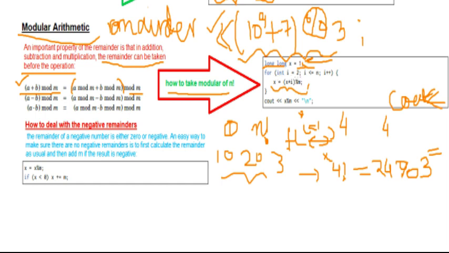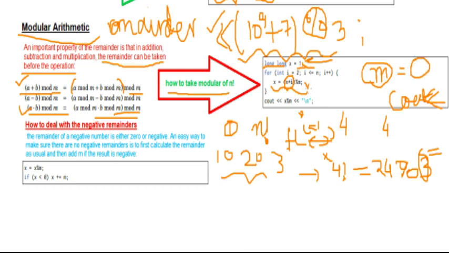So in I equals 2, I less than n, I plus plus, and this is what the x is. Now this is factorial. So basically we are using these operations, right? And here what we are doing is that we have taken x as 1 into 2 mod m. I had given here the 3, but in the program you are having a variable m whose value you take from the input, and you have to find the remainder from that.